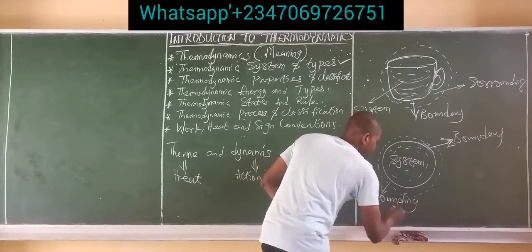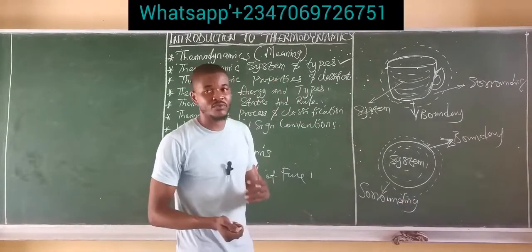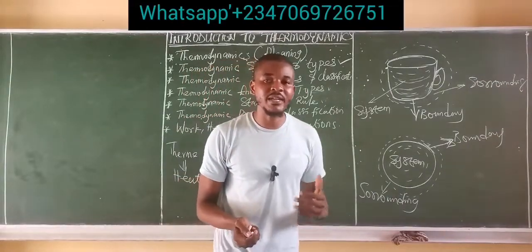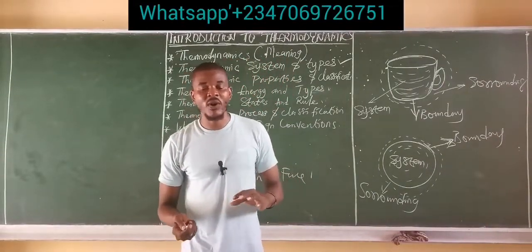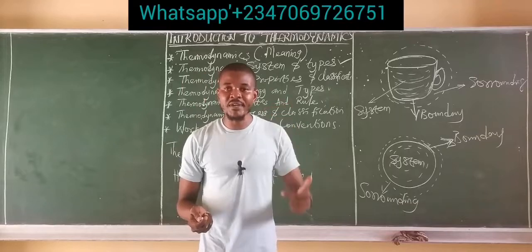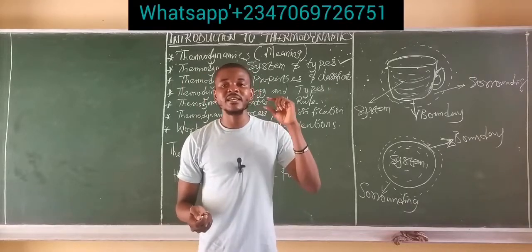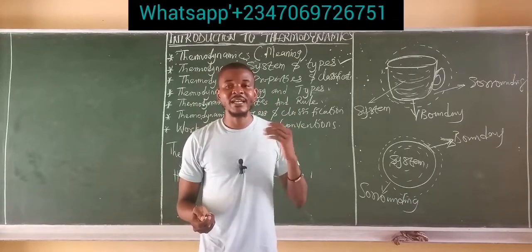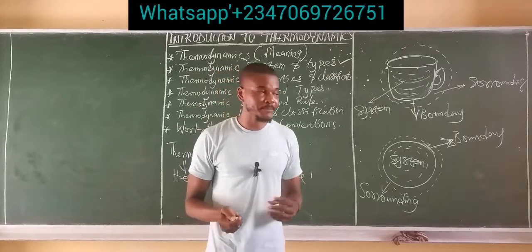Again, if the behavior of the quantity of matter is not under investigation, then it is not a system.